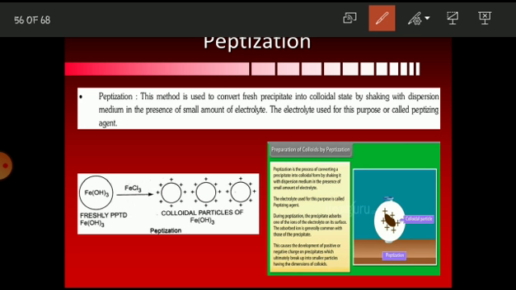So here we can prepare a positively charged colloidal solution or also a negatively charged colloidal solution. It depends upon the precipitate. So generally we require what? The peptizing agent to convert the freshly prepared precipitate into colloidal solution. So this is the peptization method.